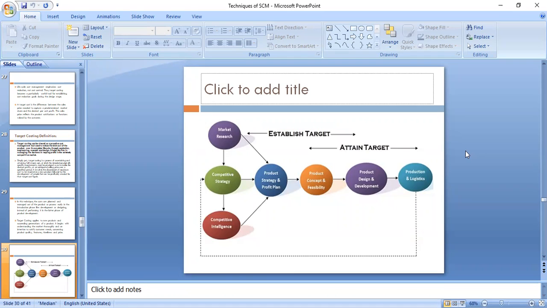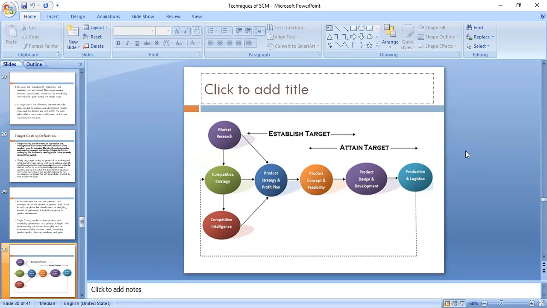So that becomes very important, because again in supply chain management we will have some target costing, how much cost I can incur on this, right? Because everything is linked to the cost of a product. And once we are talking about production and logistics strategies, then again we come to the market strategy.